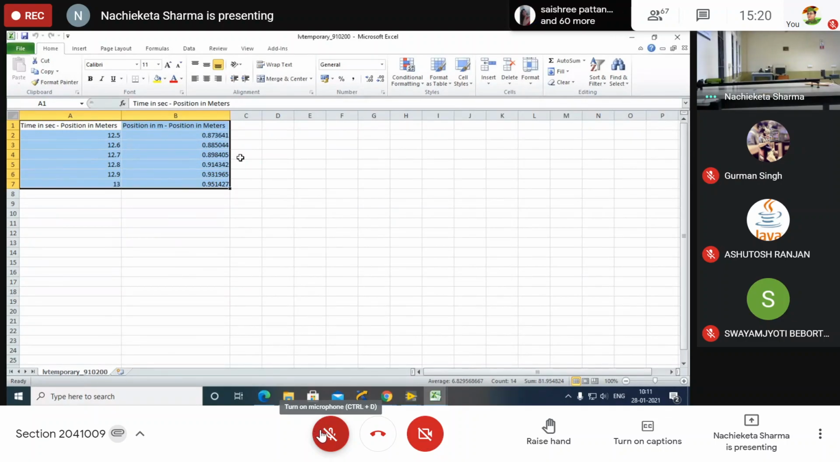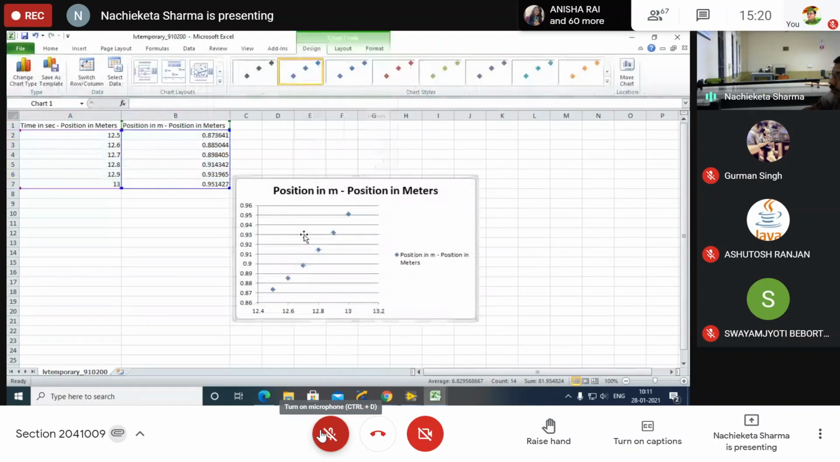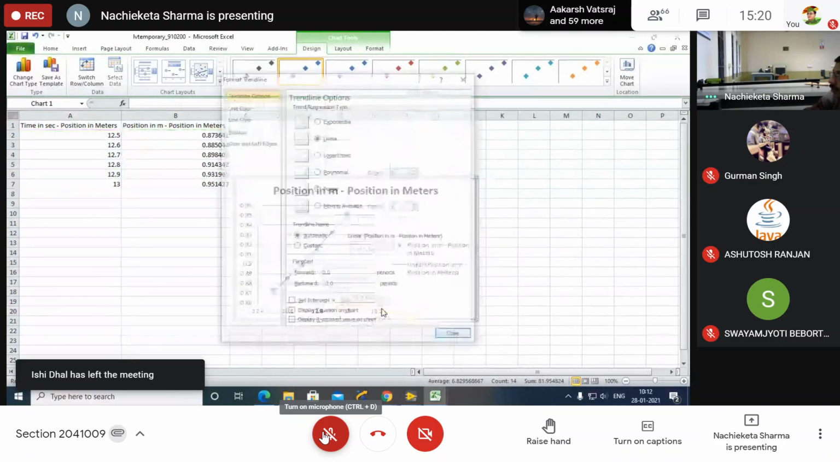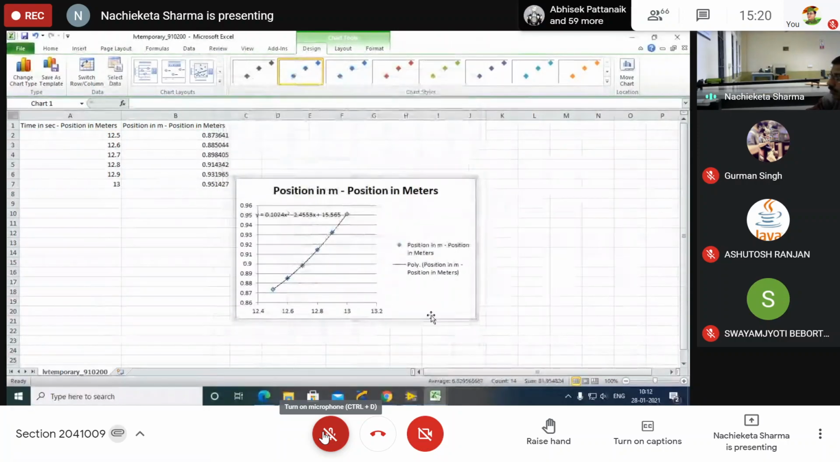Write down quickly. Written. Now, this is insert, scatter. First one you have to take, and our trend line, polynomial, display equation on chart. You have to close it.